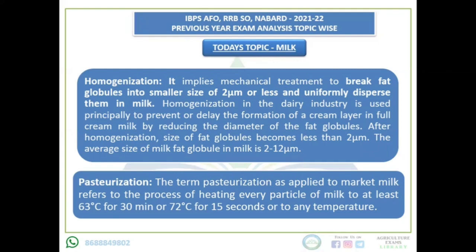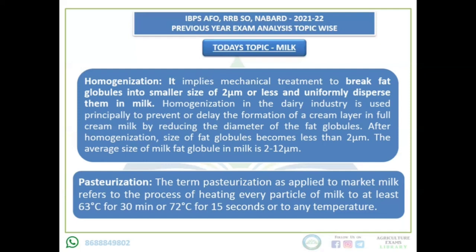Now it's pasteurization. Pasteurization is done by heating every particle of milk to at least 60 degrees Celsius for 30 minutes, or 72 degrees Celsius for 15 seconds. This is mainly done to remove microorganisms, to make the milk germ-free.